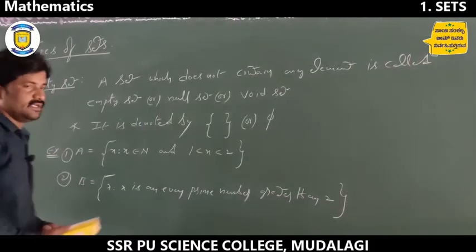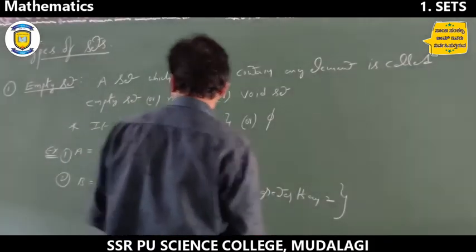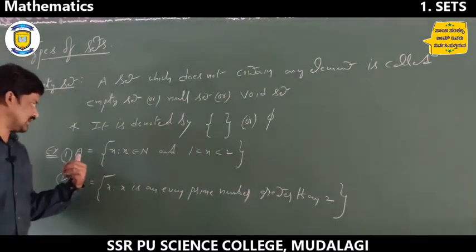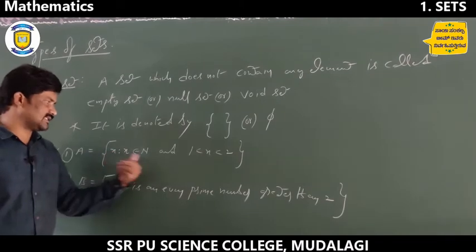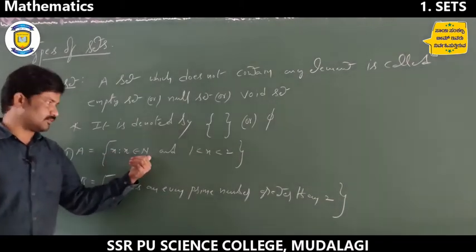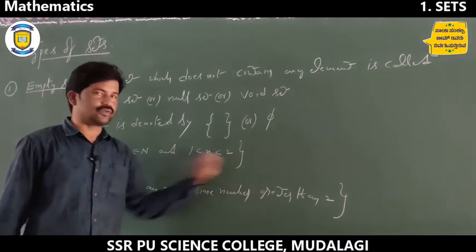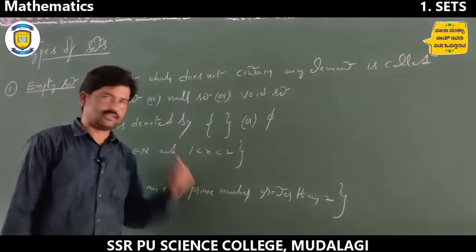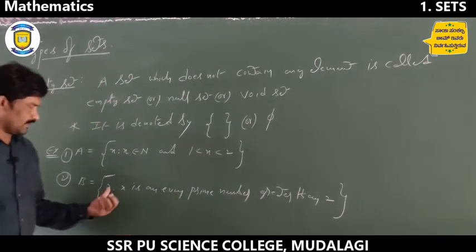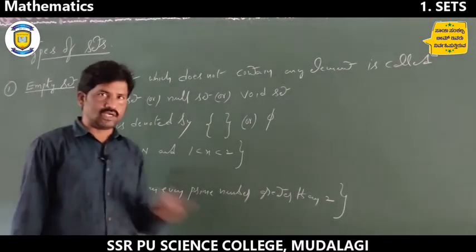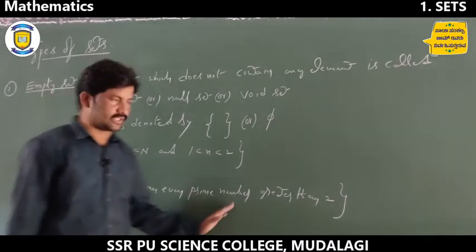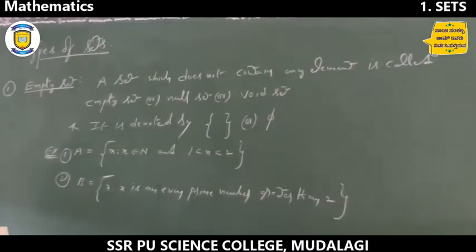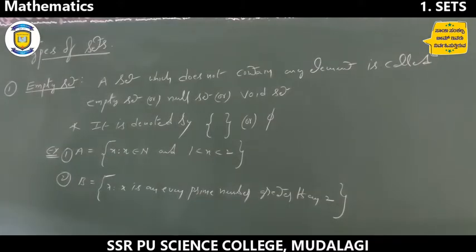This is an example for empty set, right? So the example is A equal to x such that x is a natural number and x lies between 1 to 2. Between 1 to 2 there are no numbers, so therefore it is empty. At the same time, x is an even prime number, only 2, but we need more than 2, means there is no prime number more than 2, it is a null set.